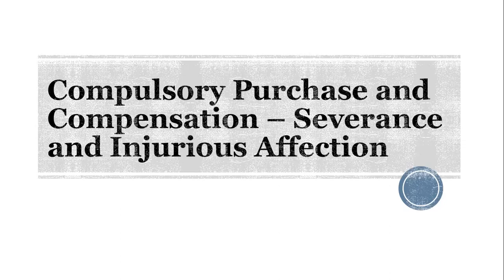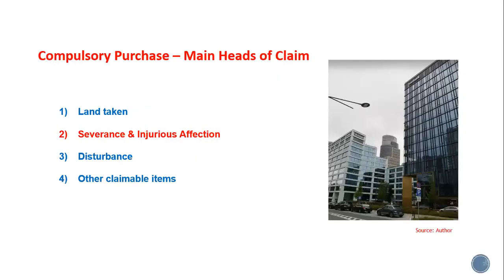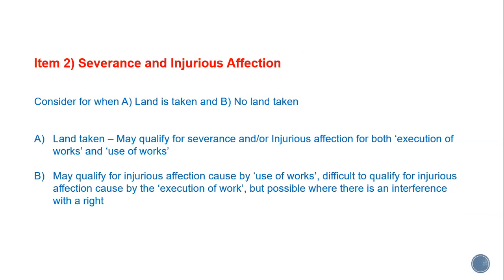This time I'm going to be looking at severance and injurious affection, which, if you remember, is the second item in the various heads of claims when making a compulsory purchase claim. So what is severance and injurious affection? It's really two occasions where there may be a heading under this claim.